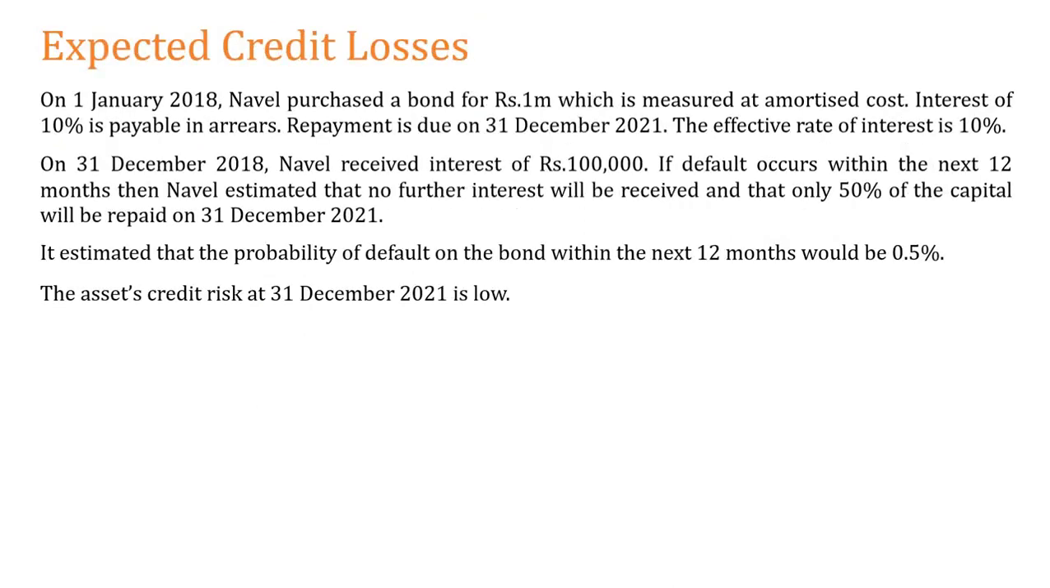To do that, I'm adding some other part to this question. You can see the same question in the first paragraph and the second paragraph, and I have done one more additional line item to this question. What is it? It is estimated that the probability of default on the bond within the next 12 months will be 0.5%. Now the question says,